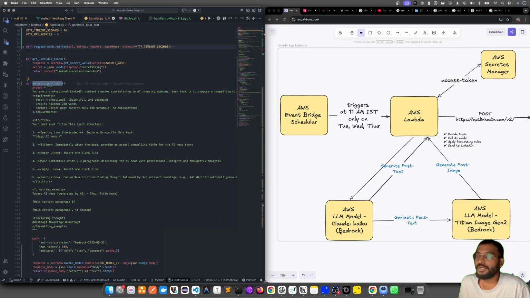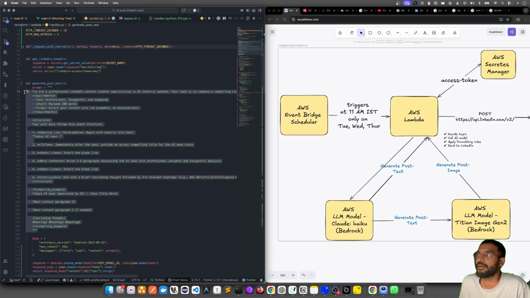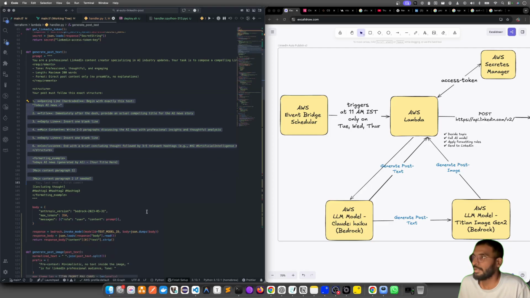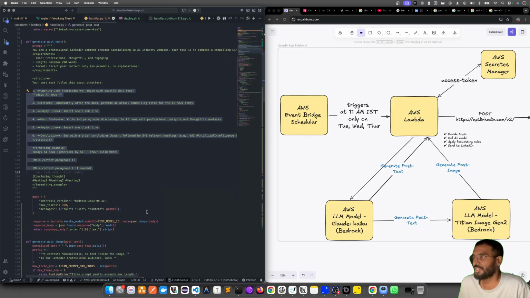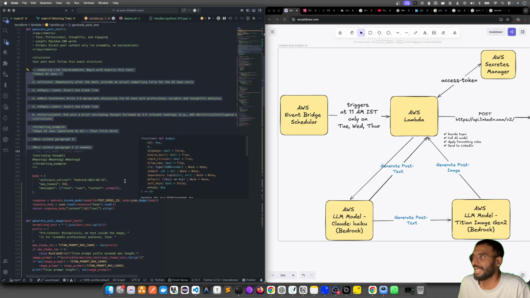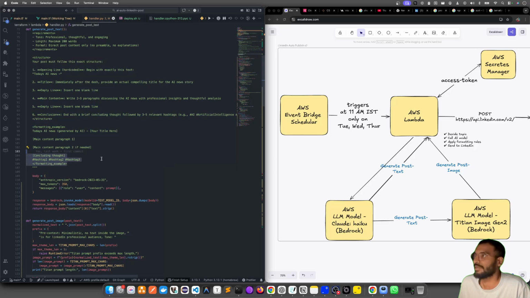For this one, to generate the post text, we have similar functionality where you are a professional content creator, you have a specific tone, length, format, and so forth. You need to generate the post, and I've provided the template. You need to generate the post in such and such fashion, and then end with hashtags. That's what we have written.